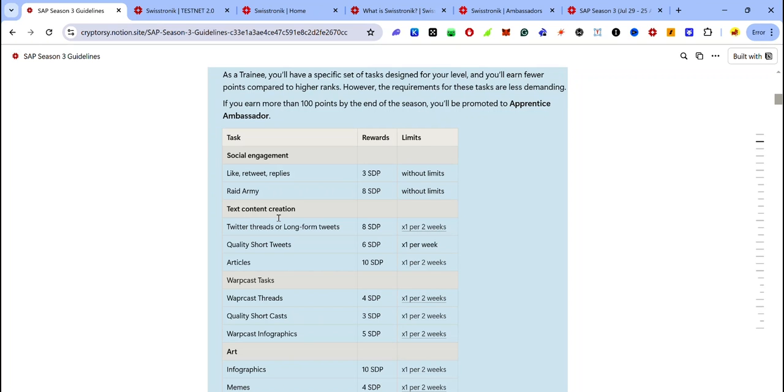So for each of these ranks, the apprentice, the master, and the lead ambassadors, they have the minimum performance level. If you fall below those levels, you'll be demoted to the next lower rank. So for example, as a master ambassador in season 3, if you accumulate less than 180 points, you'll be demoted to an apprentice ambassador. Similarly, if you meet the minimum criteria for promotion at the end of the season, you will be promoted to the next level.